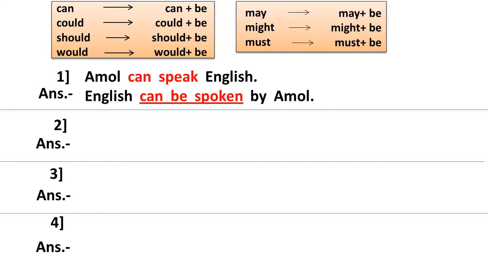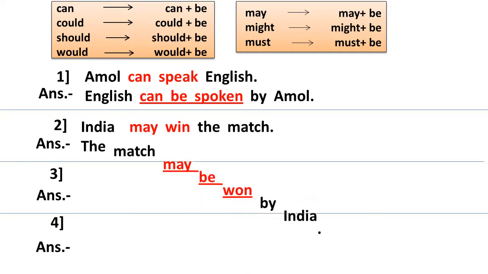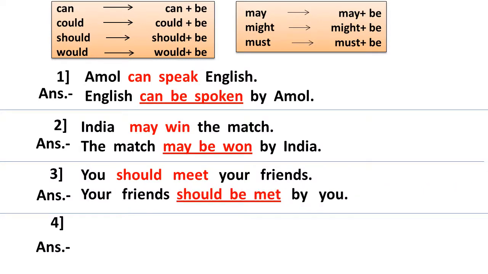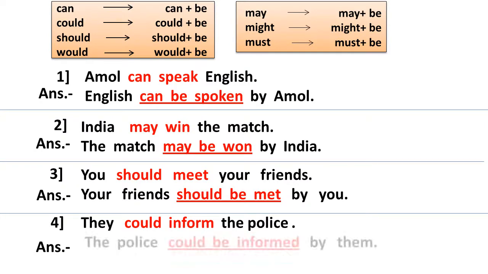Let's see another example. India may win the match. In this sentence, may is the modal auxiliary, India is the subject, and the match is the object. The answer: the match may be won by India. The next example: you should meet your friends. Answer: your friends should be met by you. They could inform the police. The police could be informed by them. These are the four examples of modal auxiliaries.